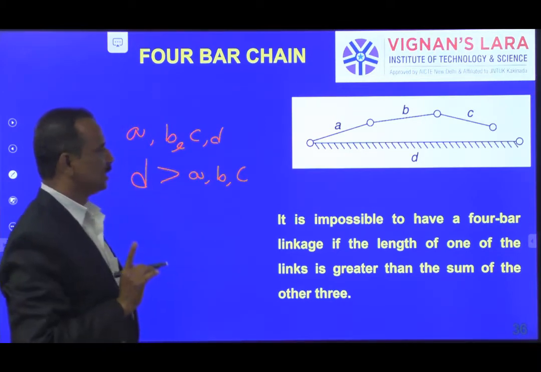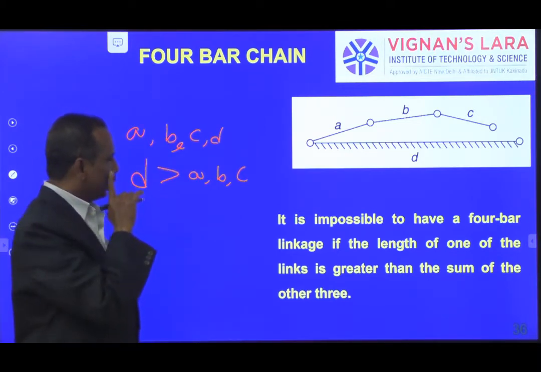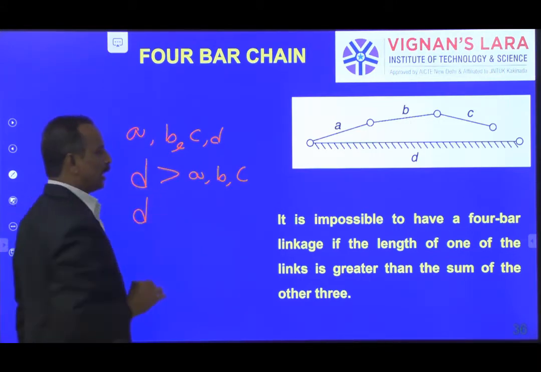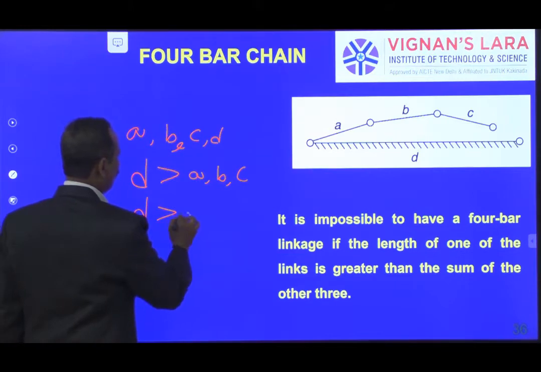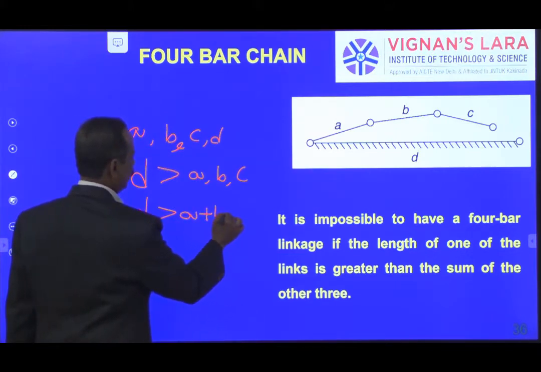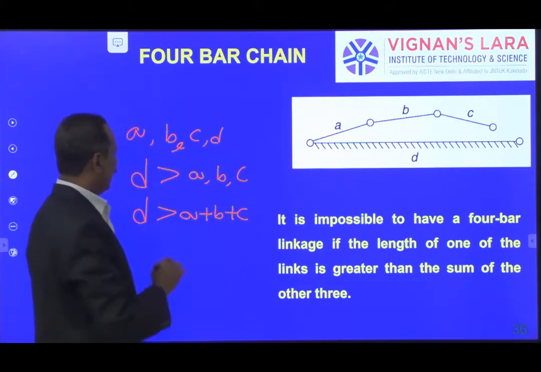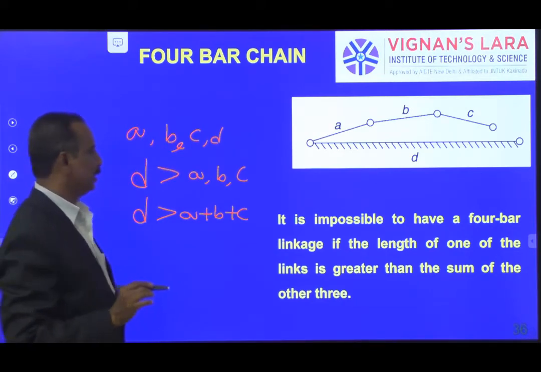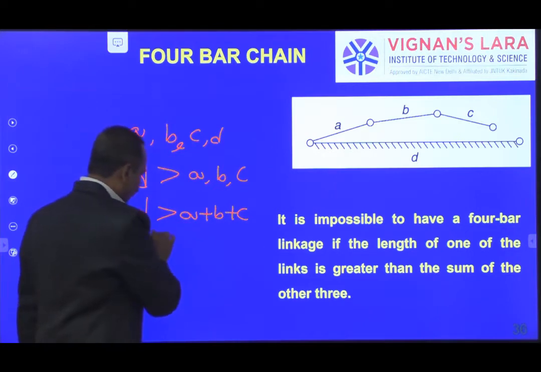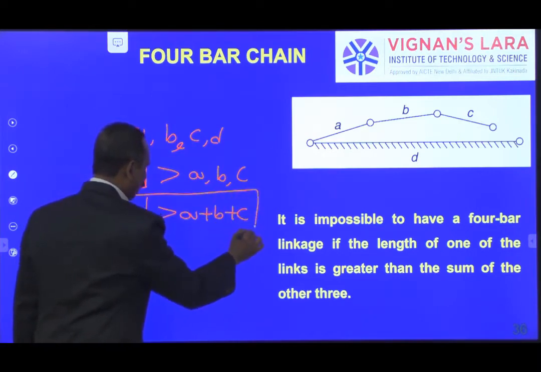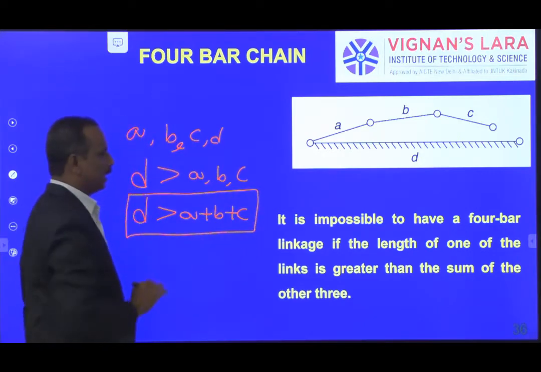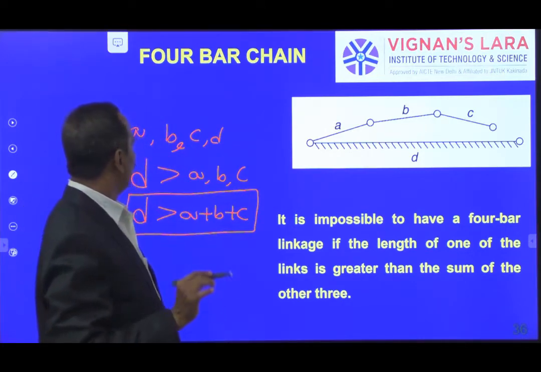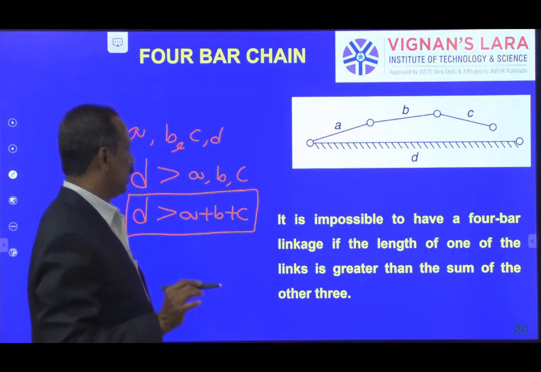And the length of D is greater than the sum of A plus B plus C. With this nature of links, you don't get a 4-bar linkage or a 4-bar chain.